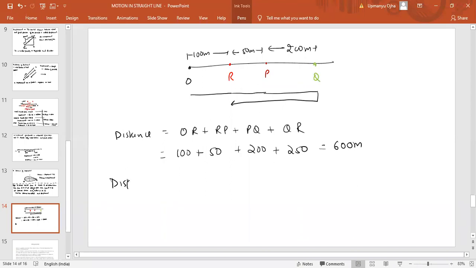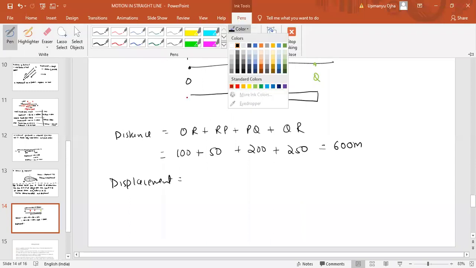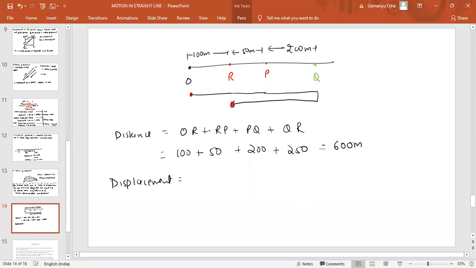Now, what is displacement? Displacement is the final position minus initial position. We have started from which point? We have started from O and we reach R. So the displacement here is R minus O. R is how much? 100. O is 0, which means displacement would be 100 meters. The point where we start, we always take that point as origin. For avoiding confusion, we always take that point as origin.